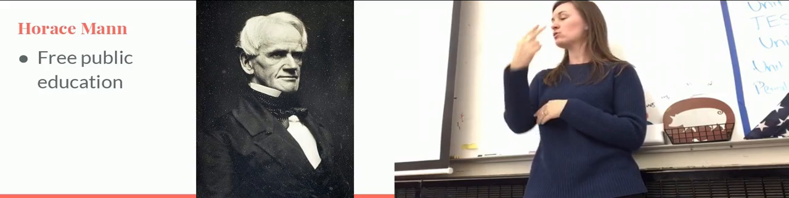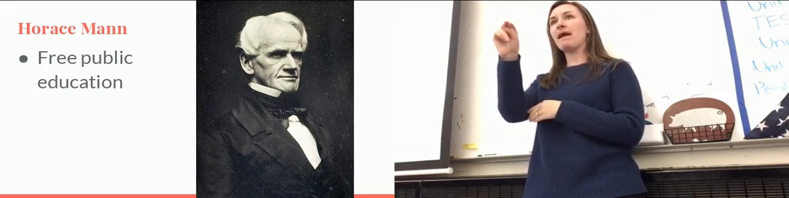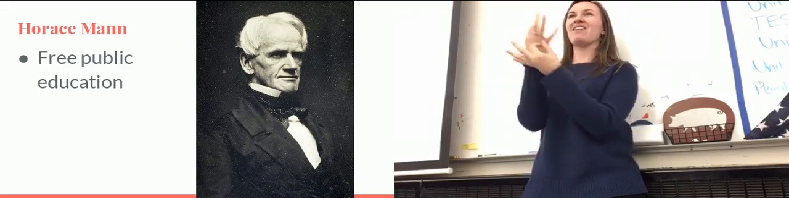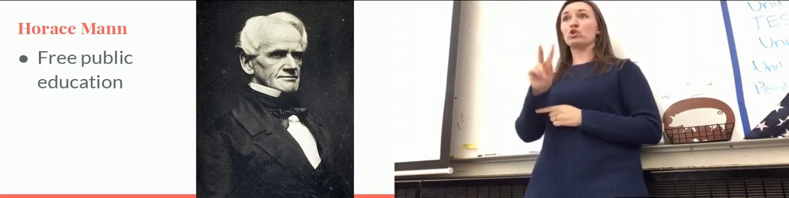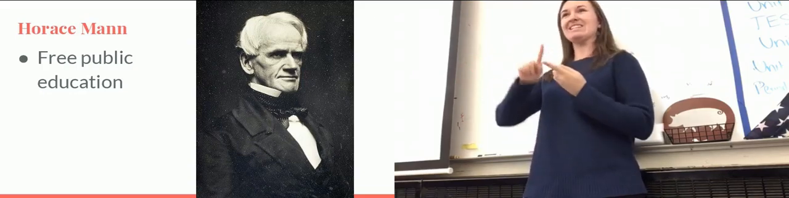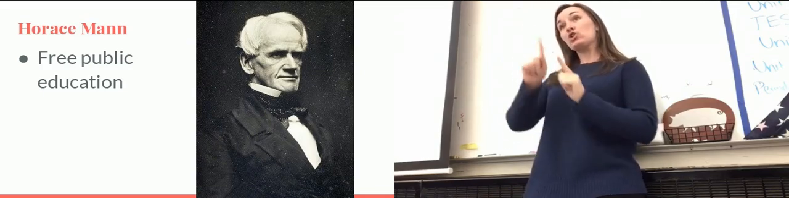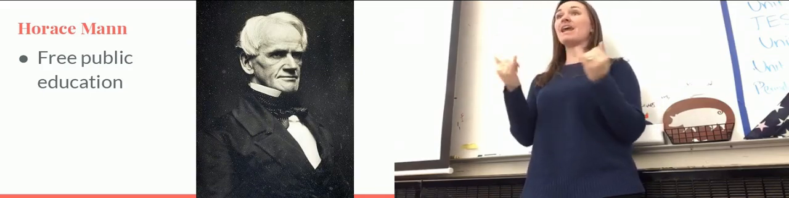Horace Mann is going to be free public education. What happens basically is he's going to allow girls between 1st and 3rd grade to go to school basically until they can read and write. And then boys, they're allowed to go to school until 6th grade. But it's all free, so now education is not for the rich.